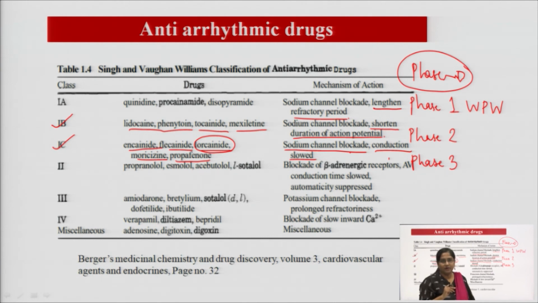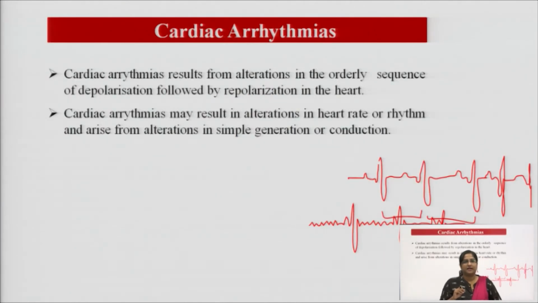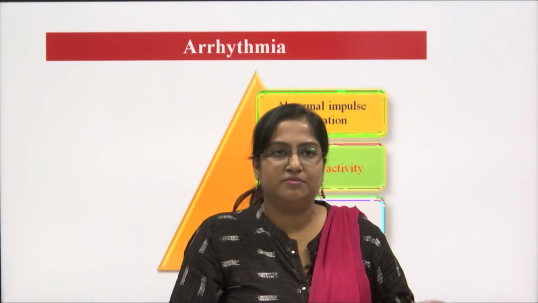Okay. So, what we discussed, let us see once again: cardiac arrhythmias are the diseases in which we can see problems like tachycardia, bradycardia, atrial fibrillation and ventricular fibrillation, atrial fluttering, ventricular fluttering and arrhythmias.